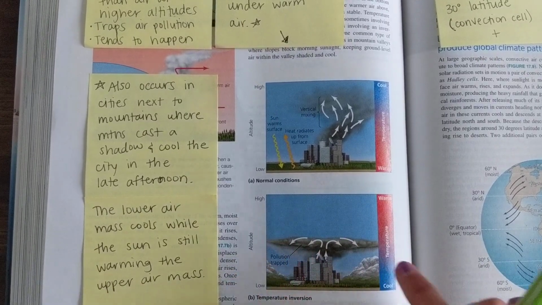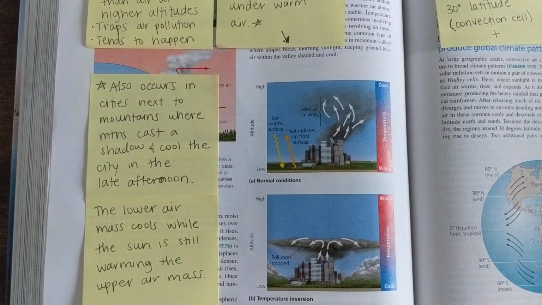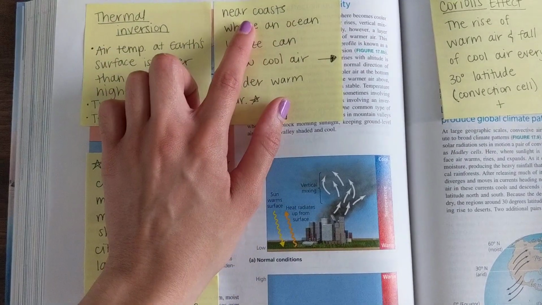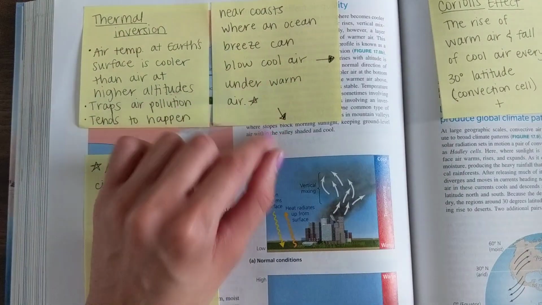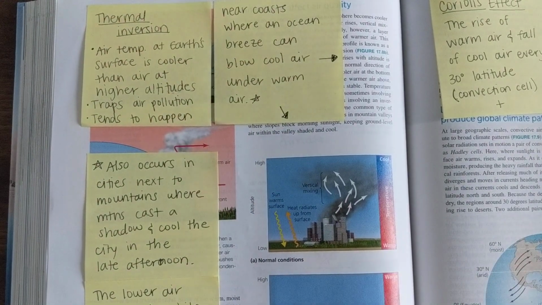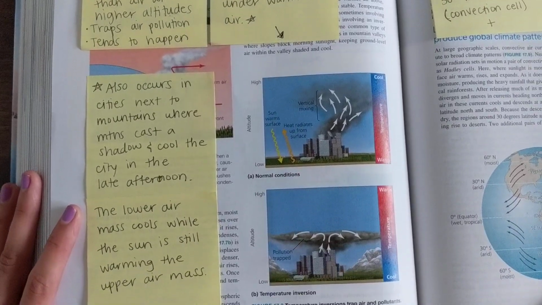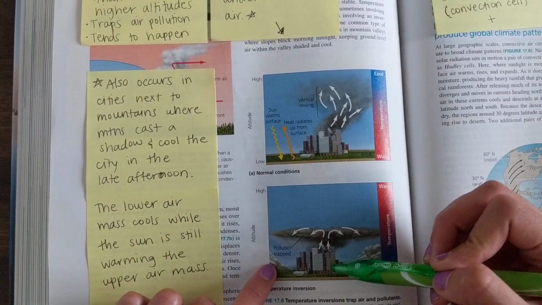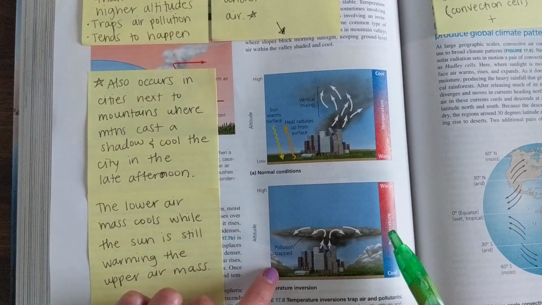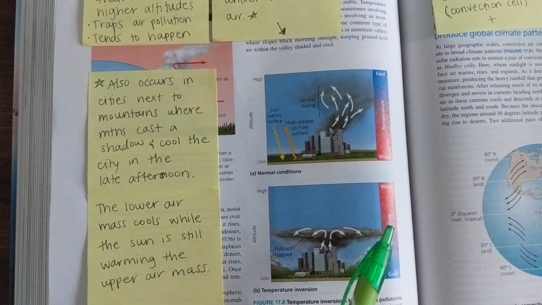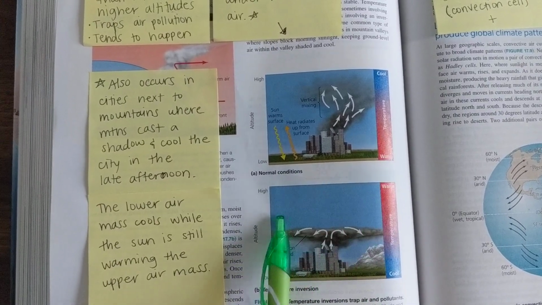The type of pollution that it traps is usually something called smog and air particulates. So that's what makes it look this cloudy dark color, that's smog. And it tends to happen near coasts where an ocean breeze blows cool air under warm air. And it can also happen in cities next to mountains. So that's right here. And this city is in a valley, and so this mountain's going to cast a shadow down here. It's going to cool this area, but the upper atmosphere is still being warmed.